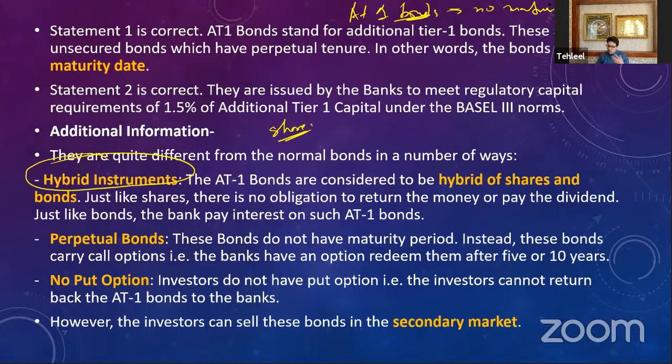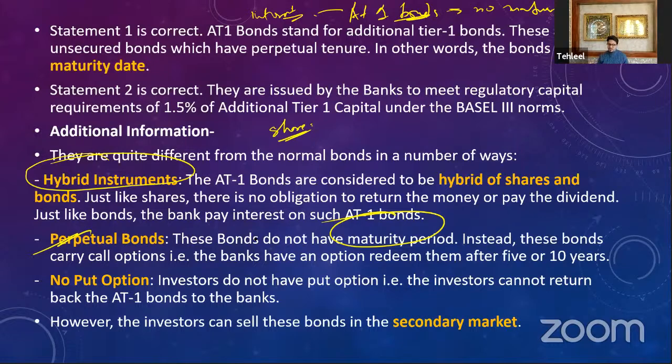Now, why do we call them bonds? Why not call them shares? Because they provide interest. Bonds provide interest, and AT1 bonds also provide interest, but they do not have a maturity date. They behave like shares, but also provide interest. That is why they are known as hybrid instruments. They have the features of both shares and bonds. These are also known as perpetual bonds. What is a perpetual bond? A bond without a maturity period.